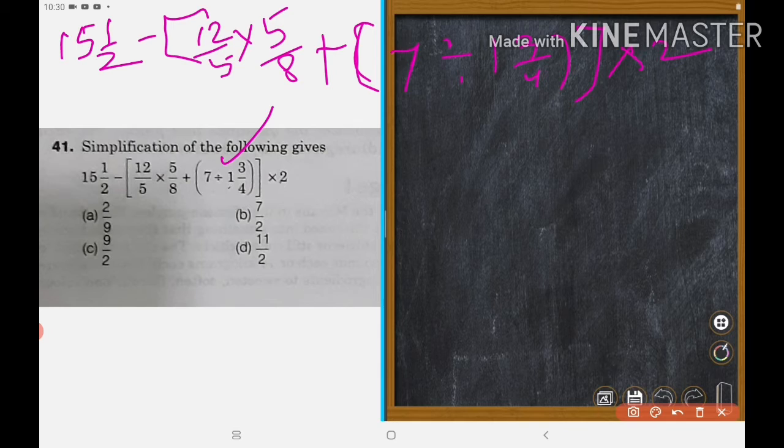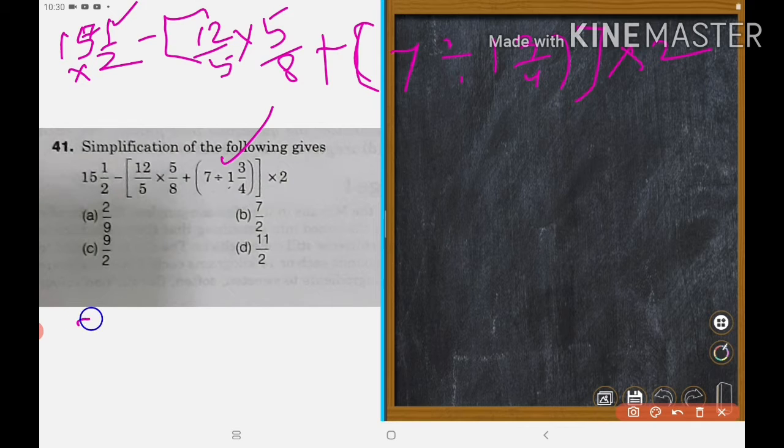So first, 15 is a mixed fraction, you know. We will convert it into an improper fraction, right? So 15 times 2 is 30, plus 1 is how many? 31.